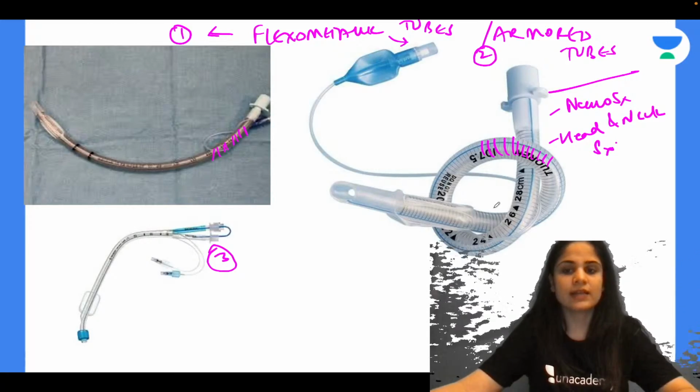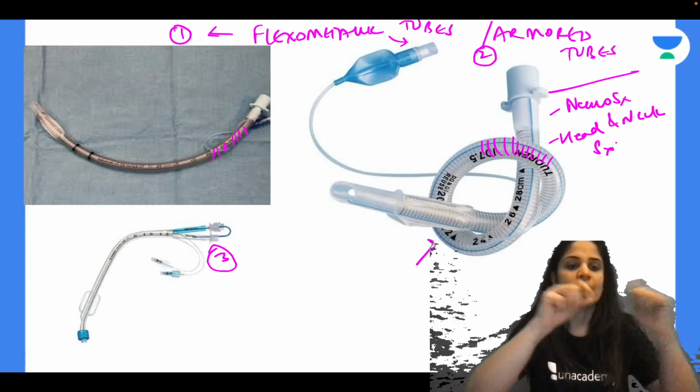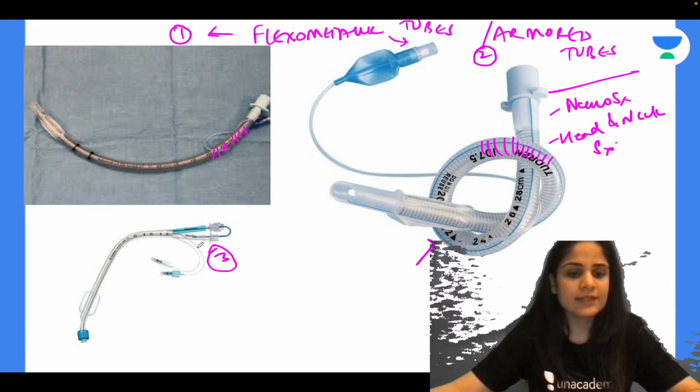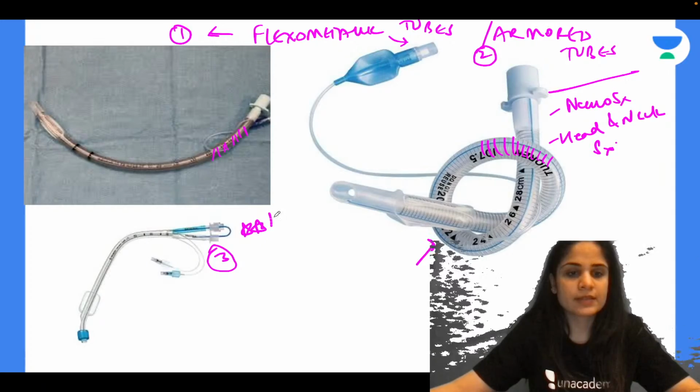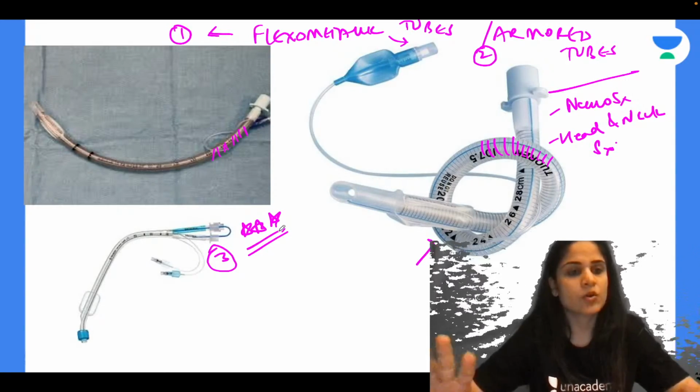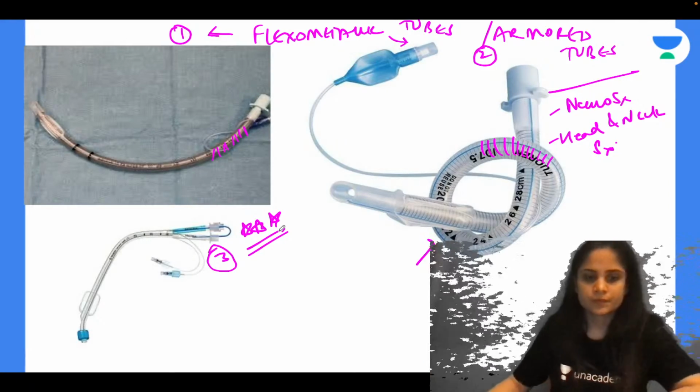Okay, so can you see they are trying to tie a knot over here with the tube, and still the tube is not getting kinked. Now can anyone identify tube number 3 for me? This is like a super important tube. This comes many times in the exam. It has already been asked in all possible exams before.